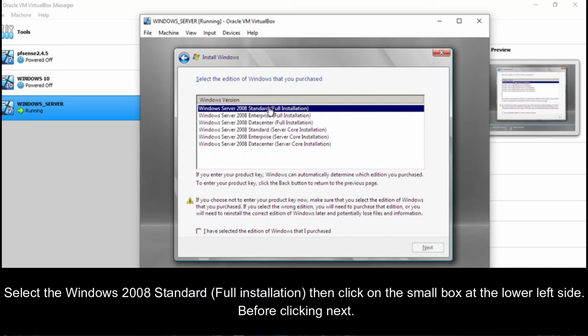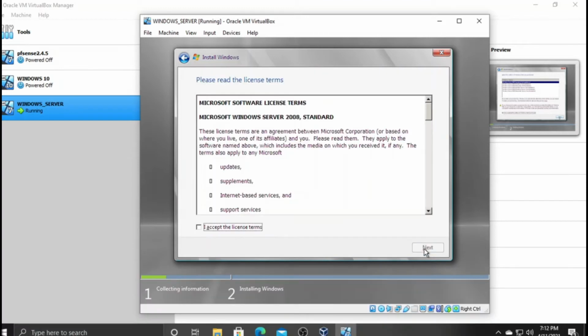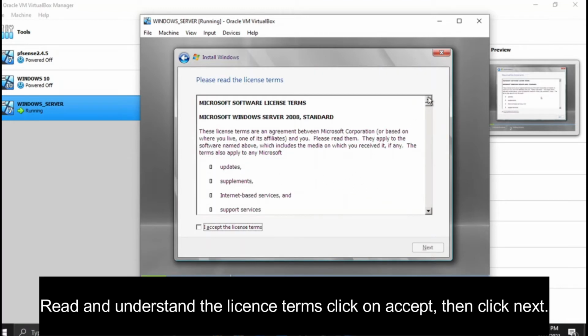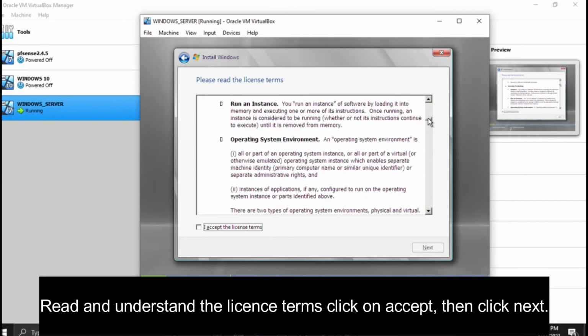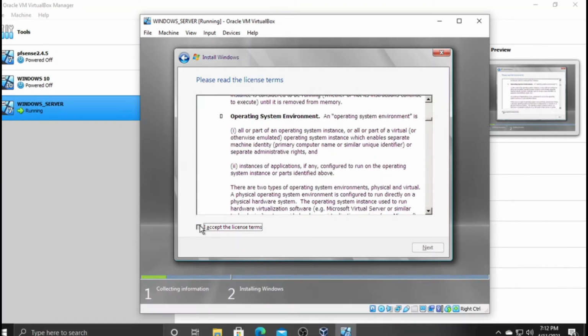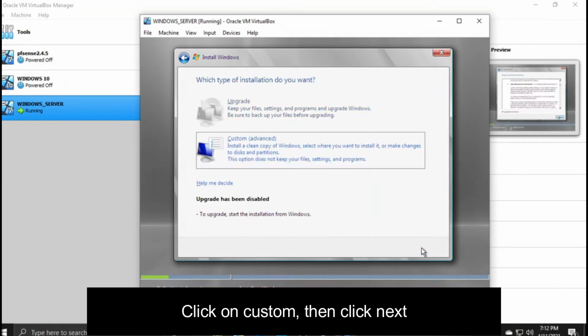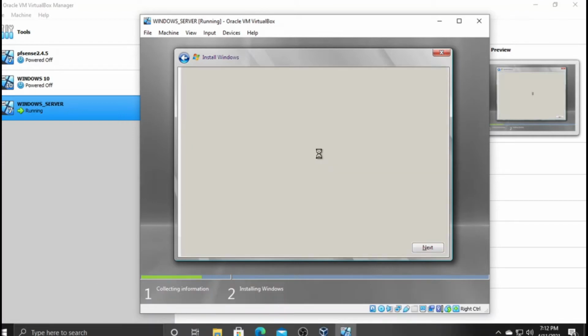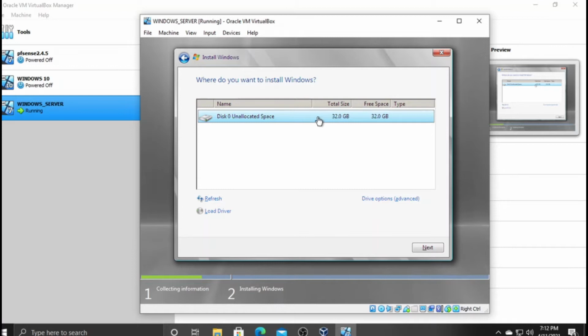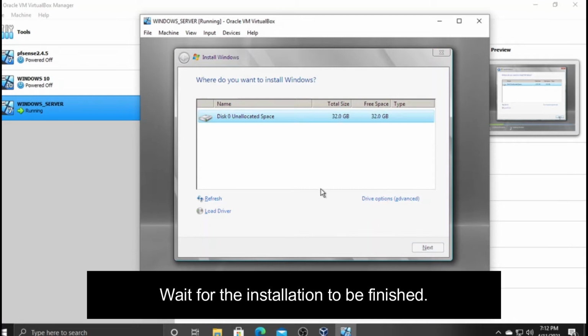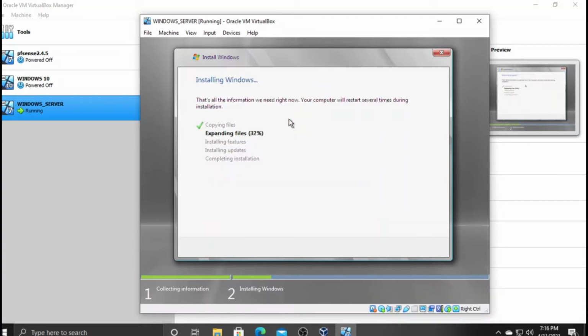Select the Windows 2008 Standard, Full Installation, then click on the small box at the lower left side. Before clicking Next, read and understand the license terms. Click on Accept, then click Next. Click on Custom. Wait for the installation to be finished.